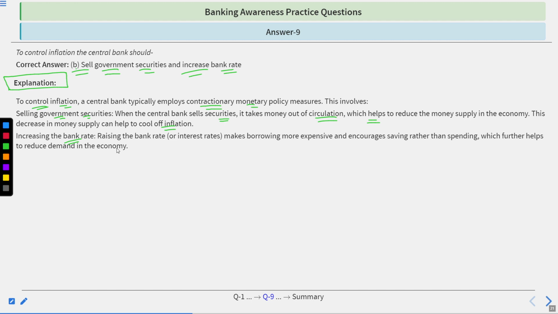Increasing the bank rate, raising the bank rate or interest rate, makes borrowing more expensive and encourages saving rather than spending, which further helps to reduce the demand in the economy.